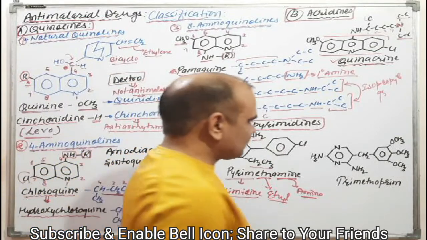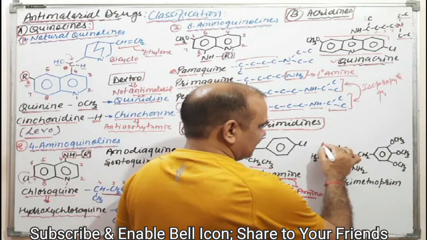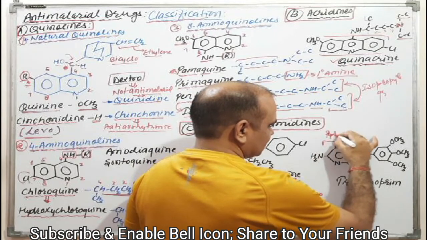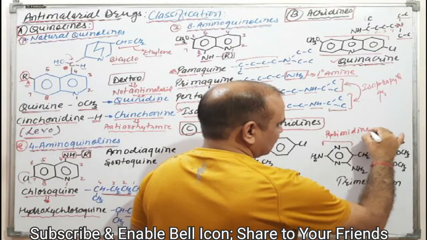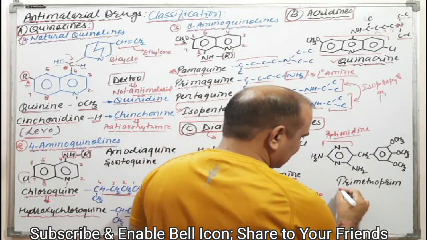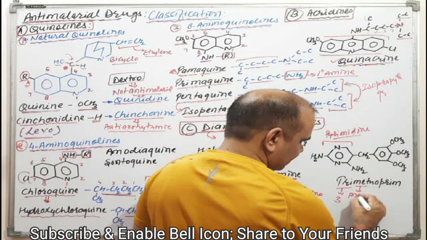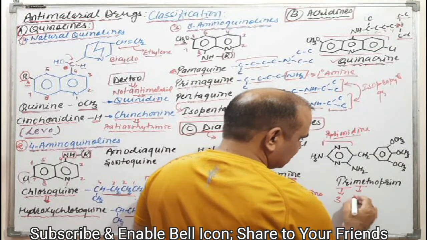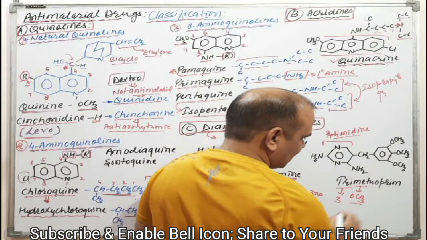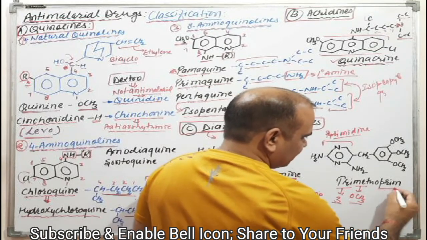Similarly, next one, try to understand again. Again it is the pyrimidine. Now we can correlate again. Tri means 3. Metho means methoxy, that is OCH3, 3 methoxy groups. And prim means pyrimidine.